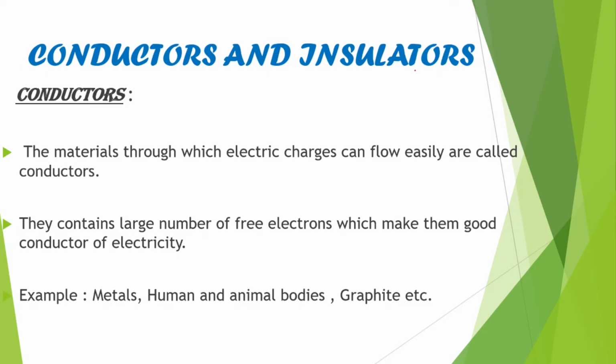Now let's get into conductors and insulators. I know that you have already studied this in your younger classes, so just rewind all this. The materials through which electric charges can flow easily are called conductors. They contain a large number of free electrons which make them good conductors of electricity. Examples are metals, human and animal bodies, graphite, etc.